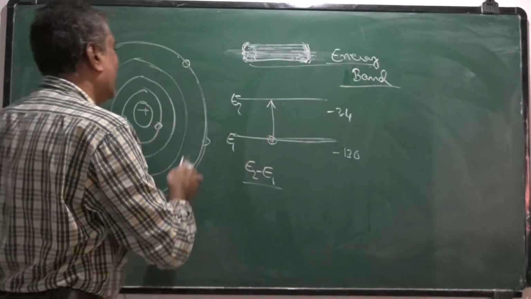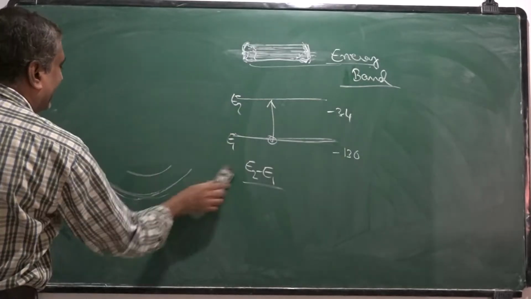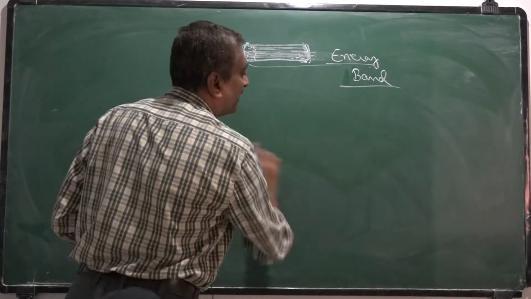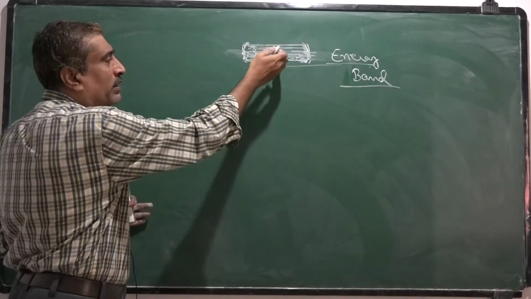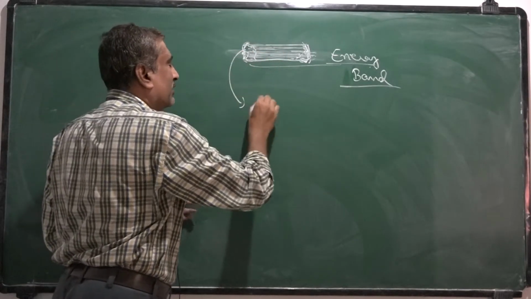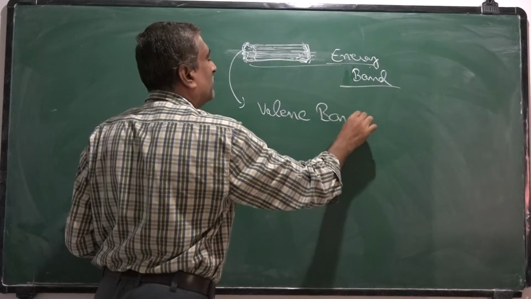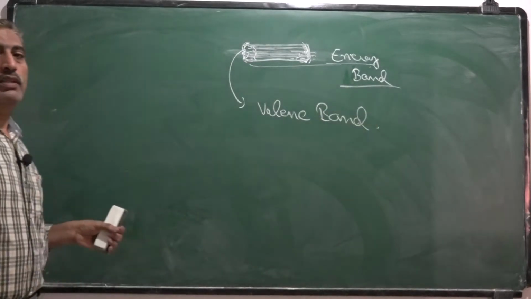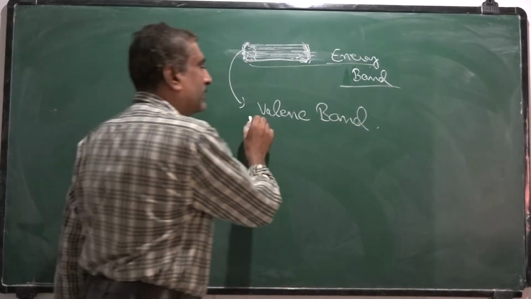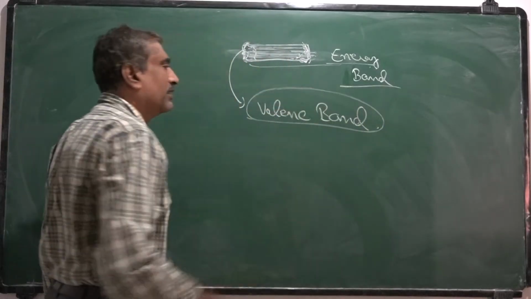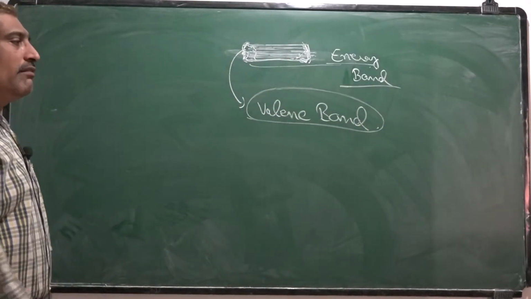So every solid has an energy band diagram like this. The energy band corresponding to the valence electrons, that means outermost orbit electrons, is called the valence band.